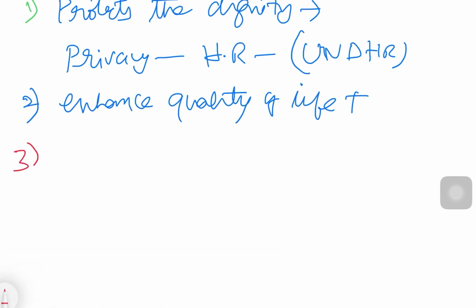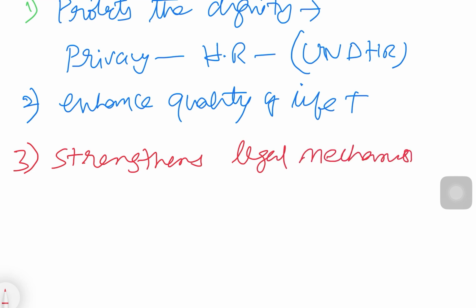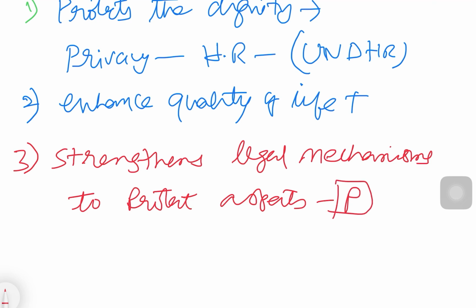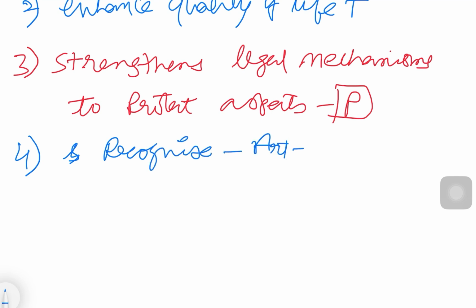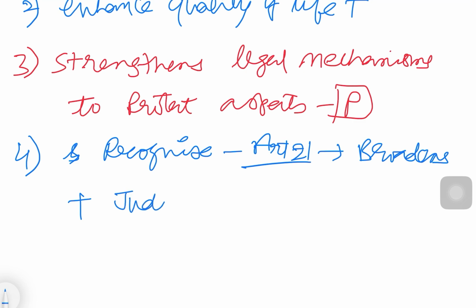So then it strengthens the legal mechanisms to protect aspects of privacy. Then what is the fourth point you can say? For example, as I said already, it is recognized under Article 21, and it also broadens the meaning of the right to life. Then also one can seek judicial remedy.